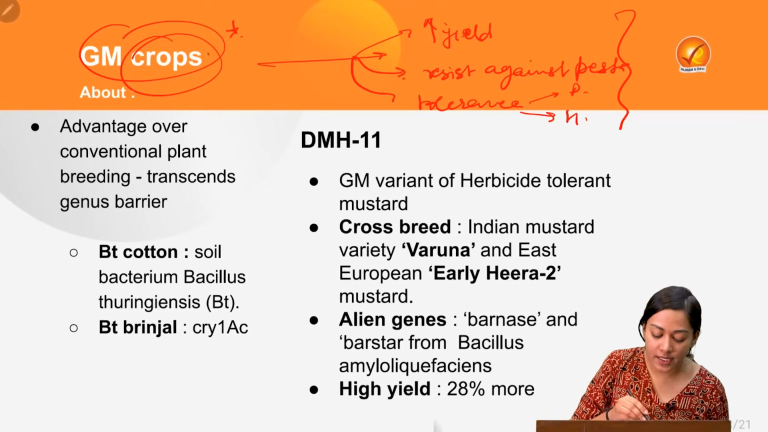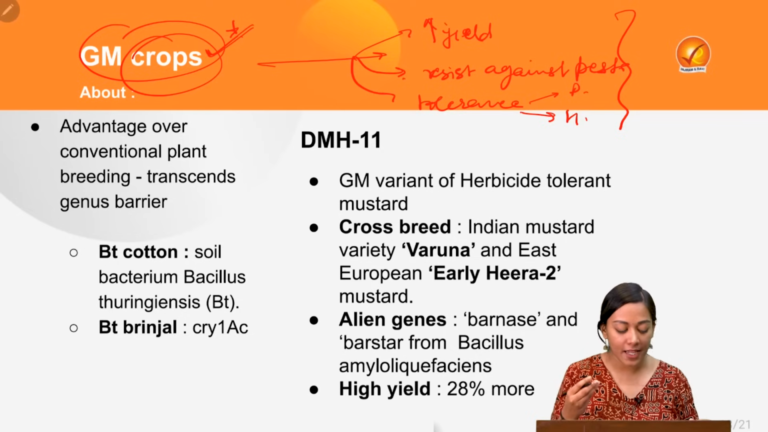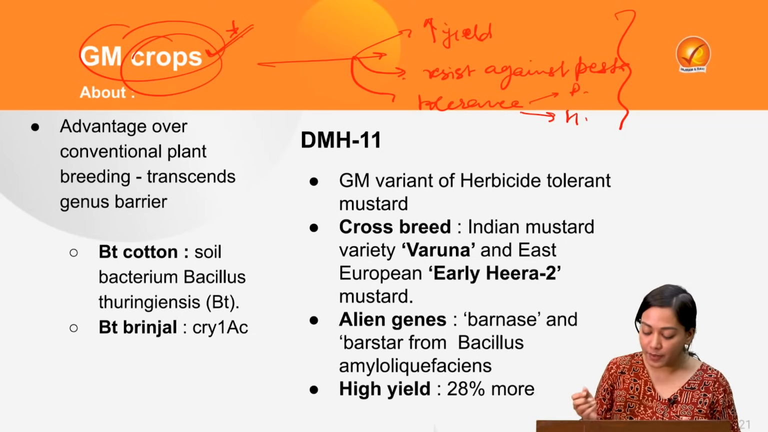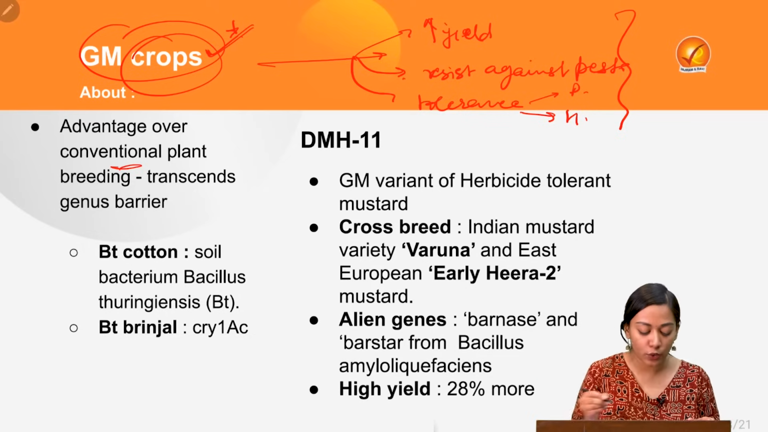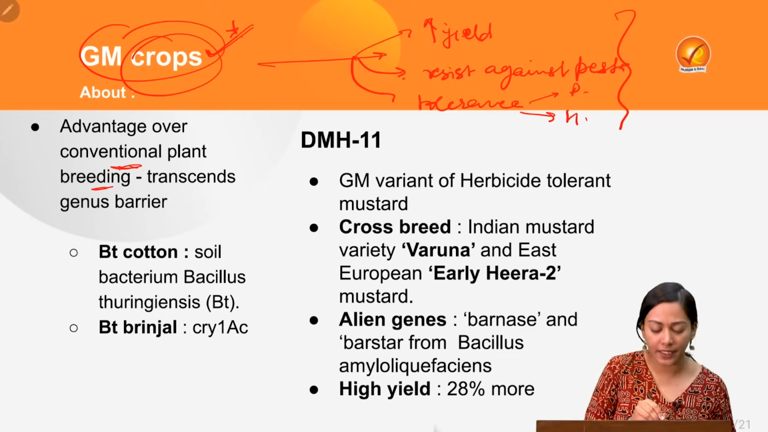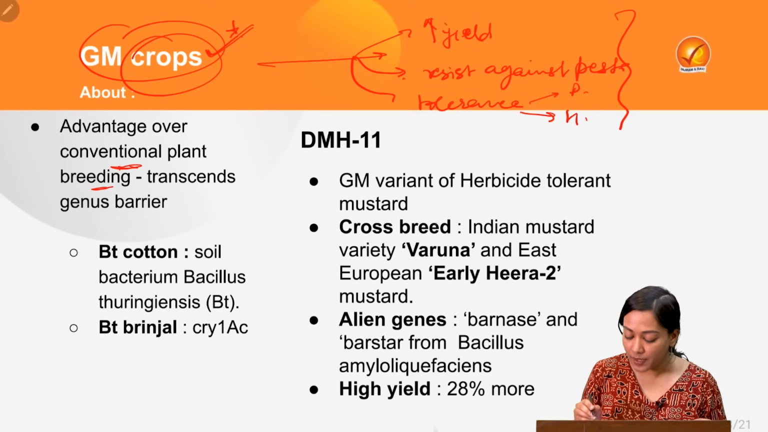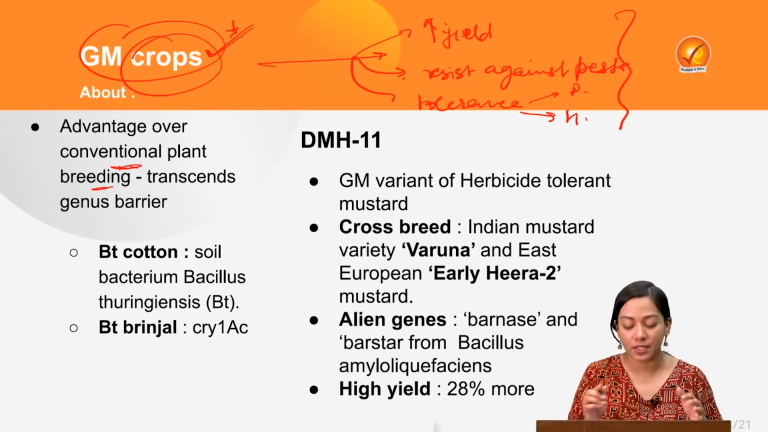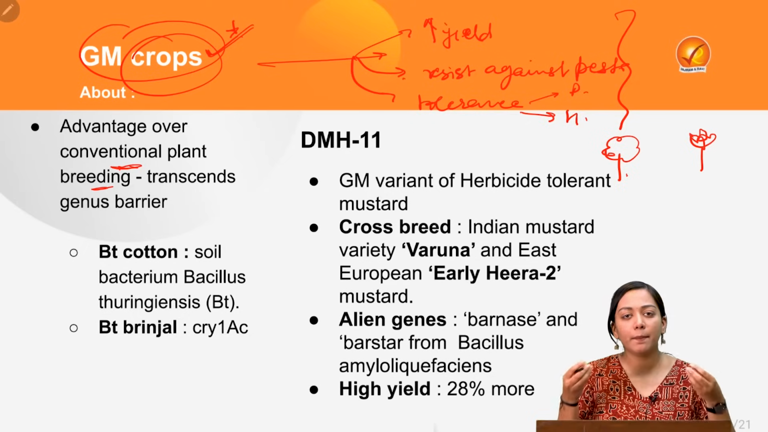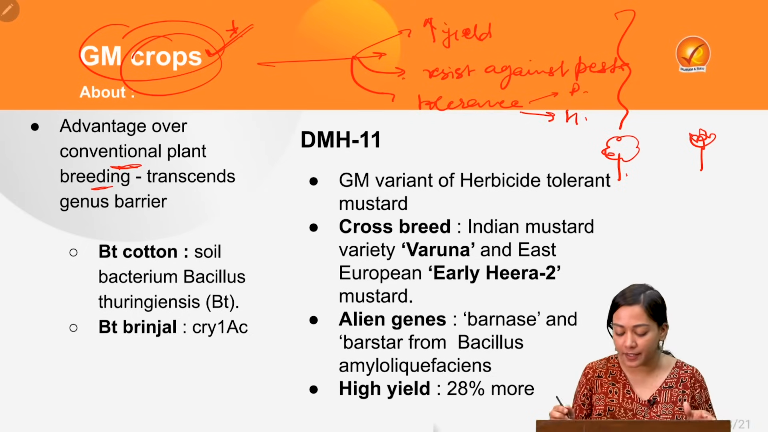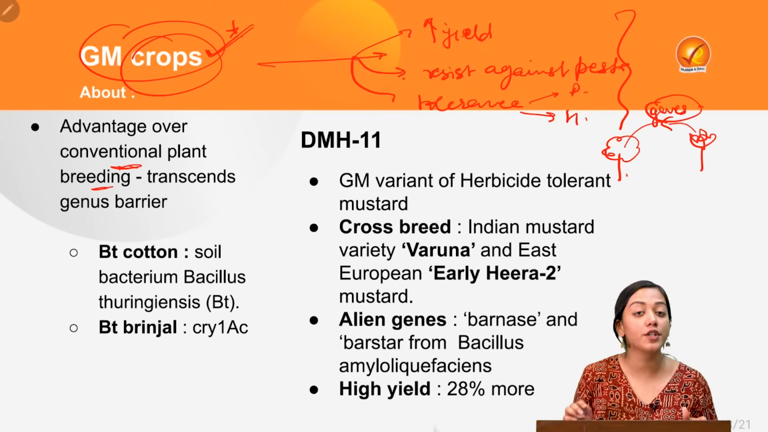Now, as I have told you, this is a kind of cross-breeding of species. Cross-breeding is not a new thing; it has been done conventionally also. So what is the advantage of a genetically modified crop as compared to conventional plant breeding? For example, I have two species from the same genus, a marigold plant and a rose plant. To create a mixed product with some desired traits, I will mix both of these genes together, and this is what I call crossbreeding.